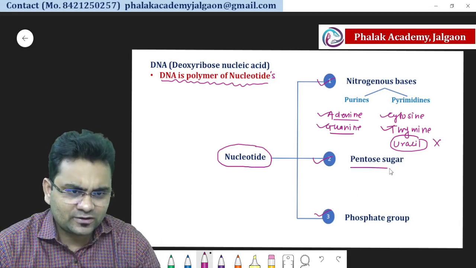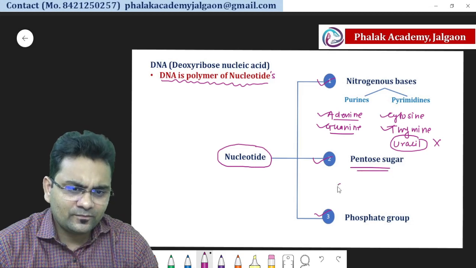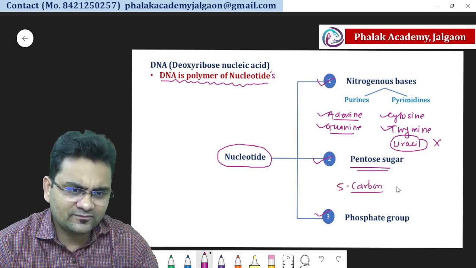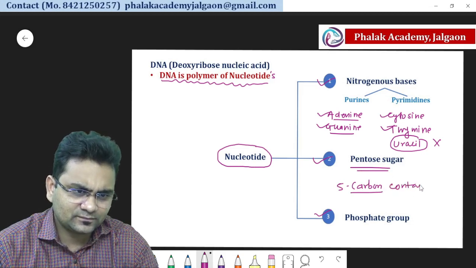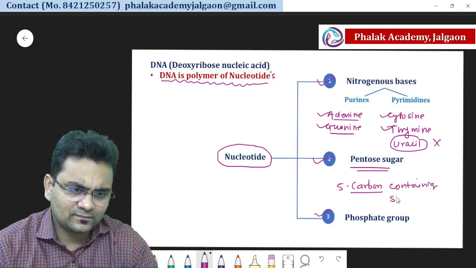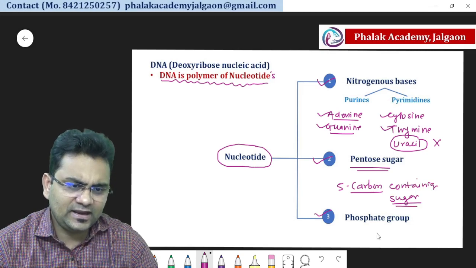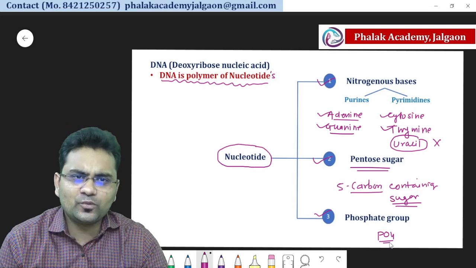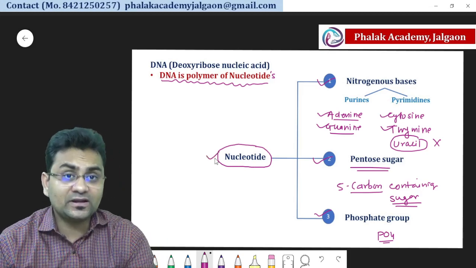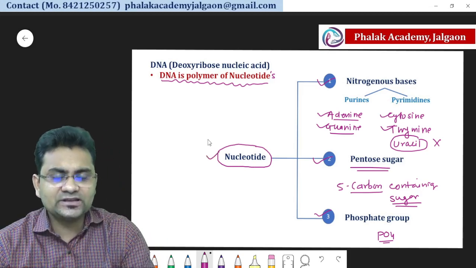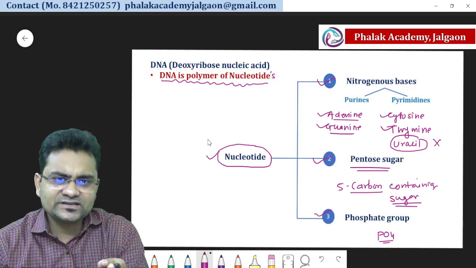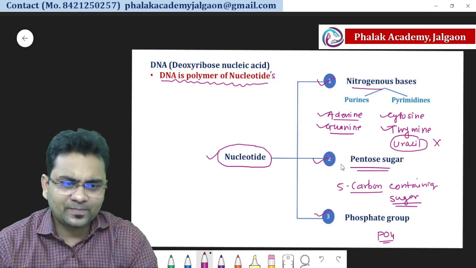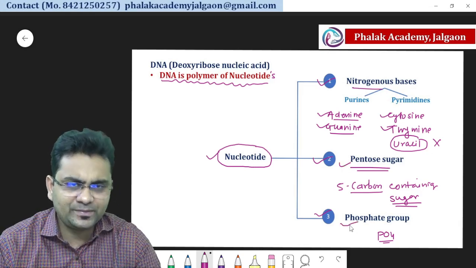And pentose sugar. What does pentose sugar mean? A 5 carbon containing sugar. And then the phosphate group, that is PO4. So these are the three components of a nucleotide. Whenever there is a question on nucleotides, remember that a nucleotide consists of three components: nitrogenous bases, pentose sugar and phosphate group.